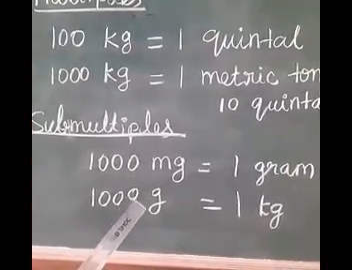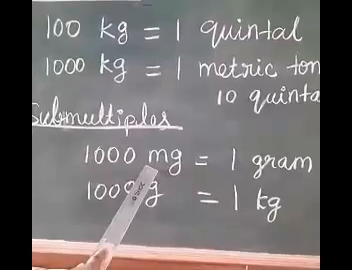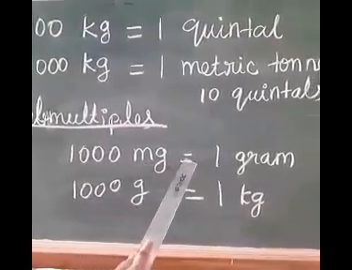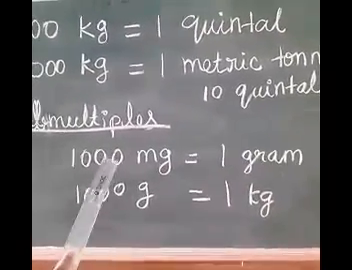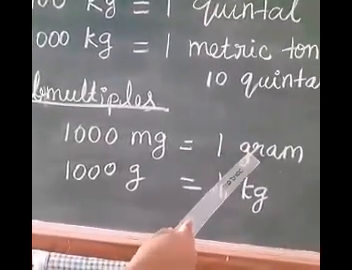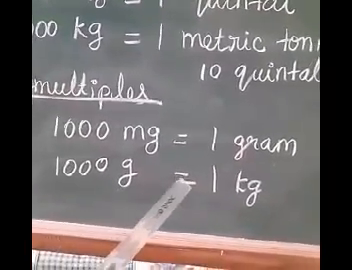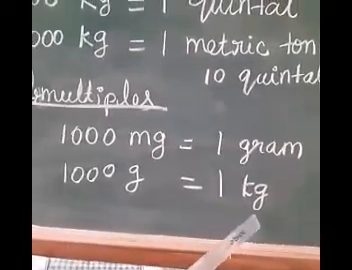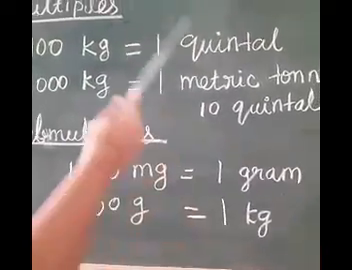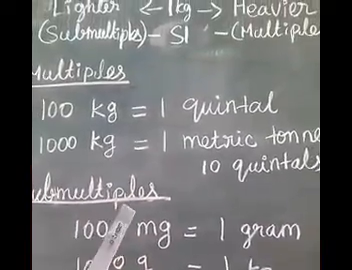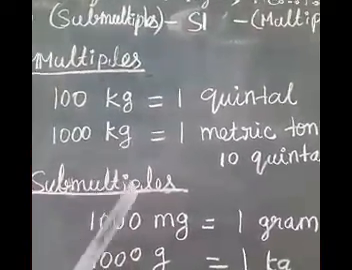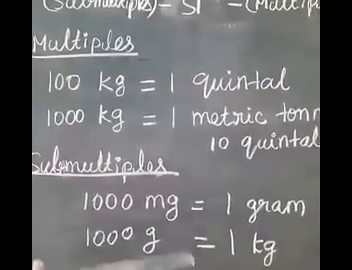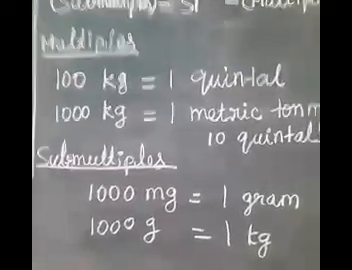What is the smaller unit? Milligram. 1000 milligram is equal to 1 gram. 1000 gram is equal to 1 kilogram. Using these multiples and submultiples, we can measure the mass of heavier bodies and lighter bodies.